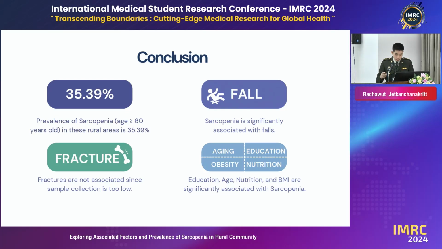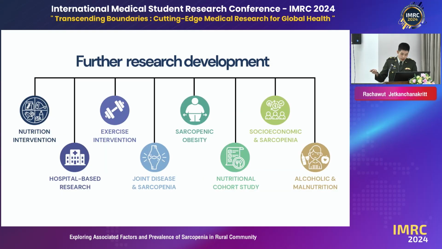fracture is not associated since the sample is too low. Associated factors are aging, education, obesity, and nutrition. This study inspired a lot of ideas for the future. They are the ideas that our team wants to do in the future, such as sarcopenic obesity or joining with the orthopedics or endocrine department to discover more about sarcopenia risk factors.